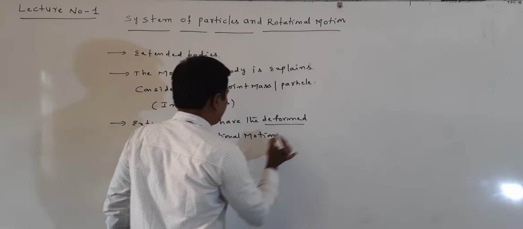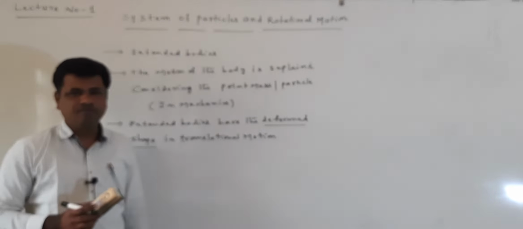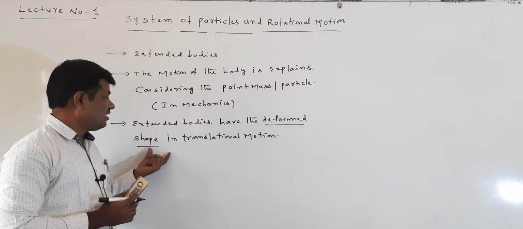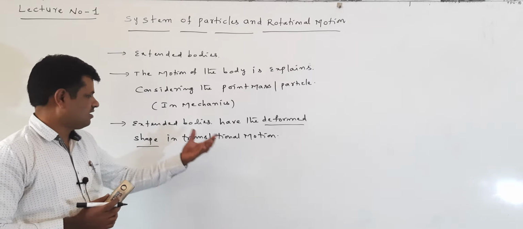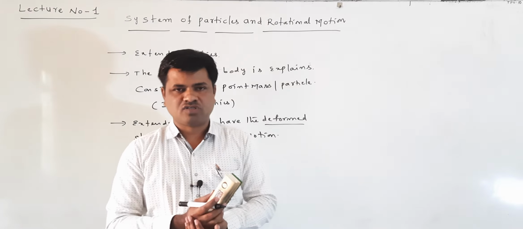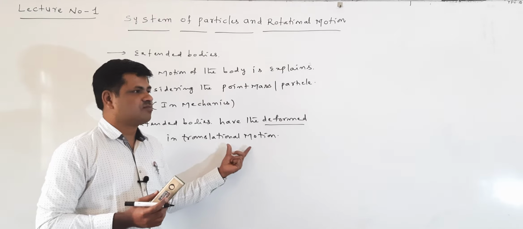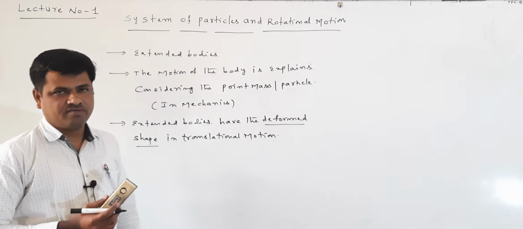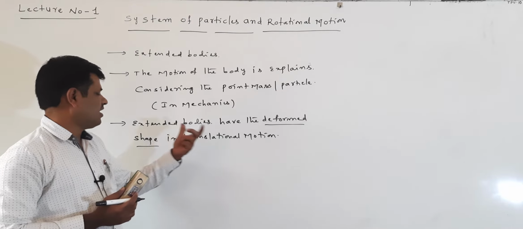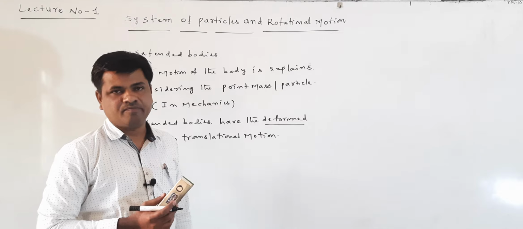This means when a force is applied on the extended body, the body takes translational motion, and in this motion it has a deformed shape.